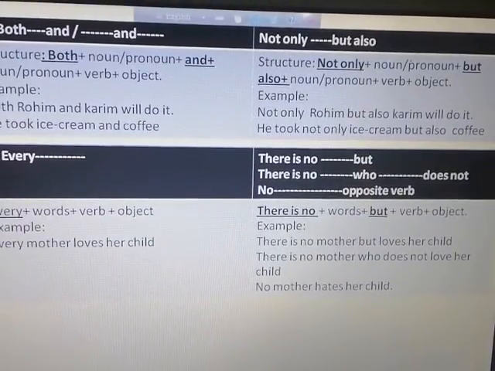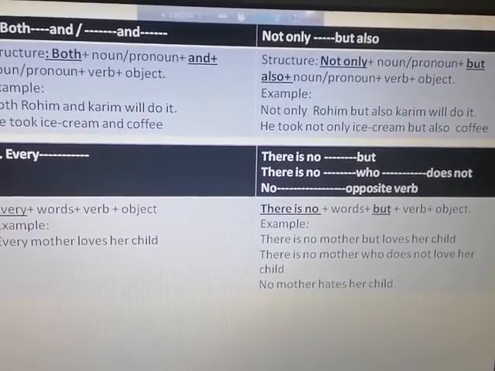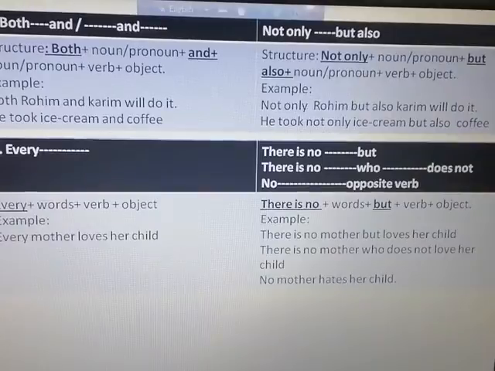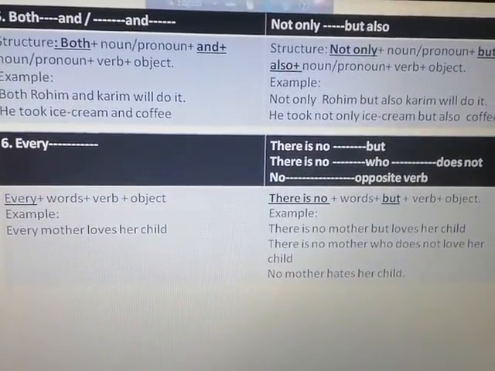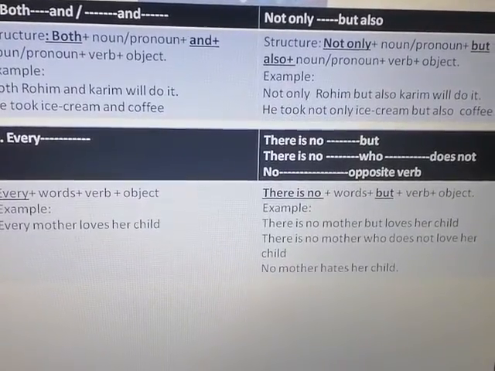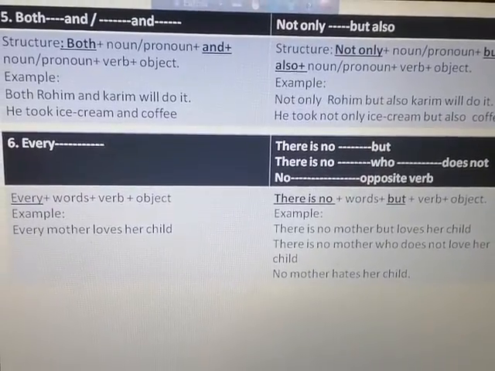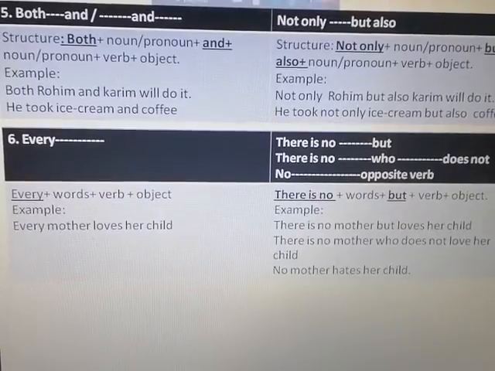Okay, so this is the negative form. Every negative form is there is no dot dot but. So it is very simple. Every mother loves her child. There is no mother but loves her child. Okay, if you follow this, you will understand very clearly, very easily.